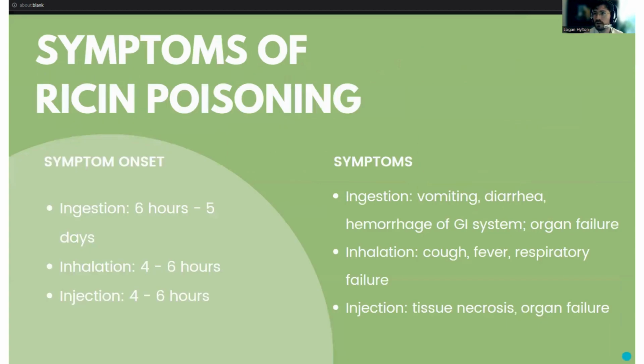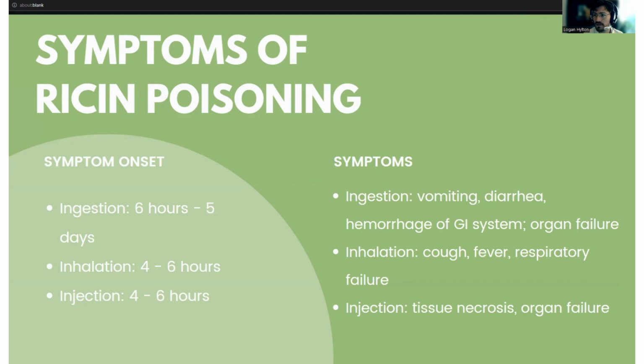Let's now discuss what ricin poisoning looks like. Ricin can enter the body in three different ways: ingestion, inhalation, or injection. Ingestion of ricin causes initial symptoms in approximately 6 hours, with the worst symptoms manifesting after 4 to 5 days. Symptoms include vomiting, diarrhea, and hemorrhaging of the gastrointestinal system. If untreated, ricin ingestion can eventually lead to organ failure.